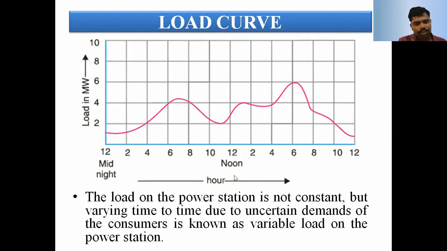The x-axis is taken for time in hours, and the y-axis is taken for load in kilowatts or megawatts. In this diagram, the load is taken in megawatts, and the variation of the load is taken only in a day, that is, it represents the daily load curve. Followed by this, the daily load curves make up the monthly load curve. When we take time in terms of hours, that represents the daily load curve. When we take the number of days, that represents the monthly load curve. And the daily load curve and the monthly load curve differ.